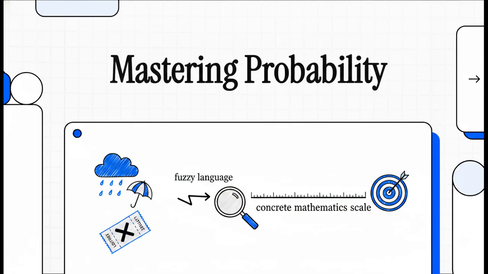Welcome to this explainer. We hear it all the time. People will say, oh, there's a good chance of rain later, or it's highly unlikely I'm ever going to win the lottery. But what do those phrases actually mean? They're kind of vague, right? They leave a ton of room for interpretation.